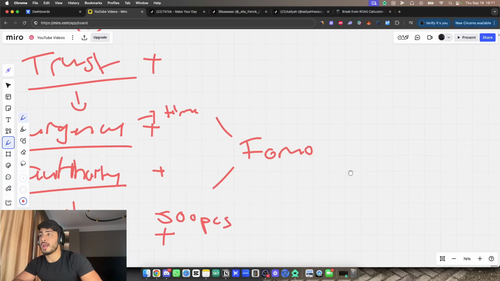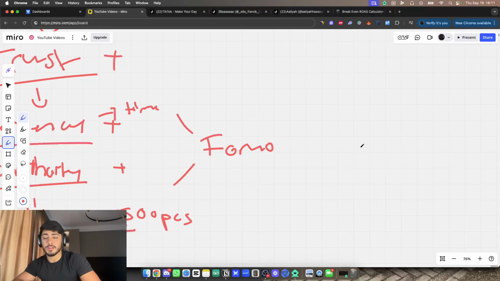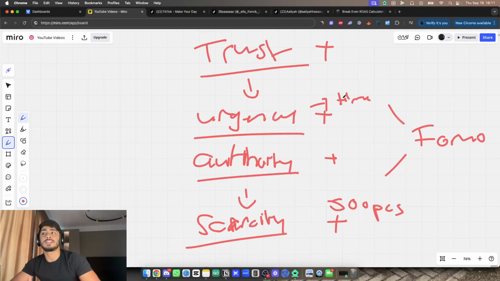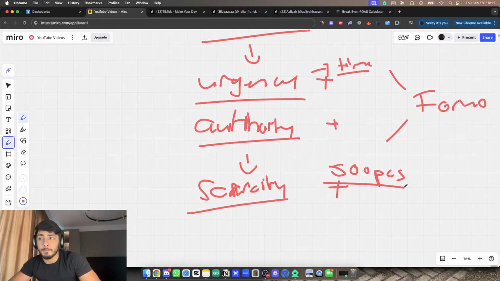This is most of the time why people buy certain things, right? They want to be one of the group, and they don't want to be the people that miss out because they didn't act on time, or they didn't buy the 500 pieces or the couple of pieces that were left, right?